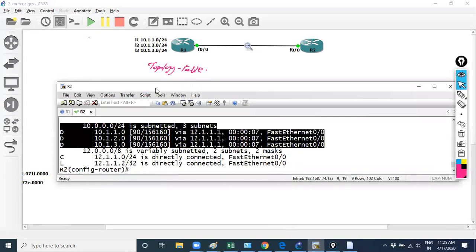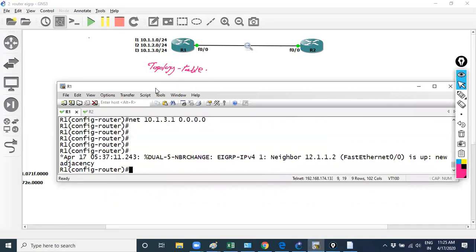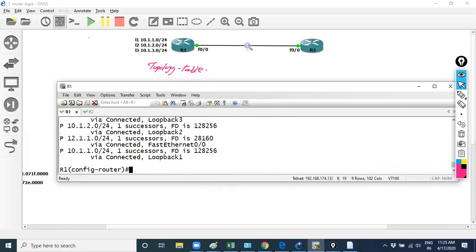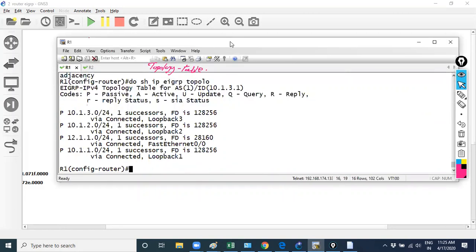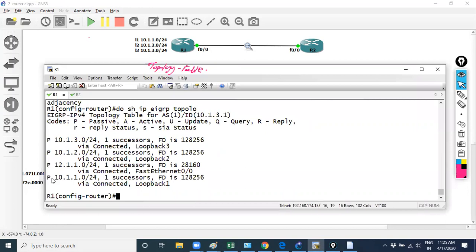Once the update message is sent, it will share the successor and feasible successor information. You can verify with show ip eigrp topology. In the topology table there are some prefixes like 10.1.1.0, 12.1.1.0, 10.1.2.0 and 10.1.3.0.